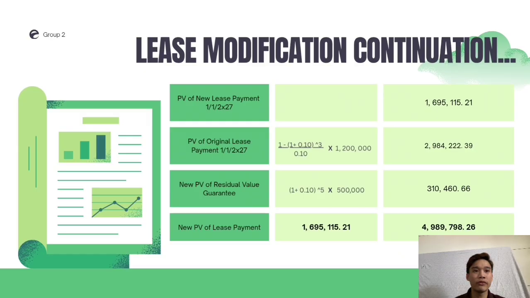Now let us compute for the PV of original lease payment and the new PV of residual value guarantee. Let us start with the PV of original lease payment, whereas the 1,200,000 is multiplied by the PV of ordinary annuity at 10% for 3 periods, which is equal to 2,984,222.39. And then the new PV of residual value guarantee, whereas the 500,000 pesos is multiplied by the PV of 1 at 10% for 5 periods, which is equal to 310,460.66. Let us add these three, the PV of new lease payment, PV of original lease payment, and the new PV of residual value guarantee, which amounts to